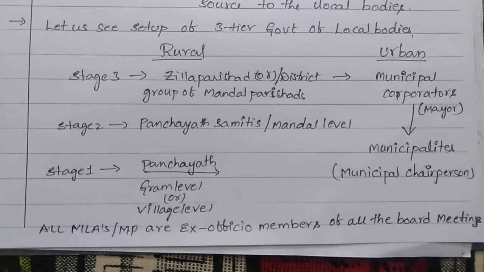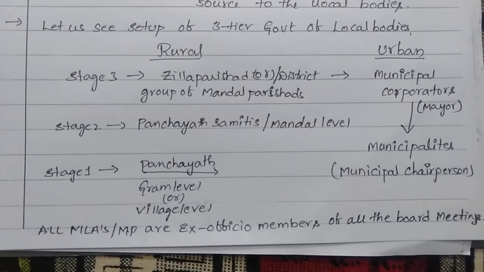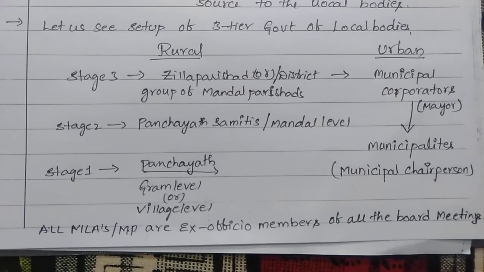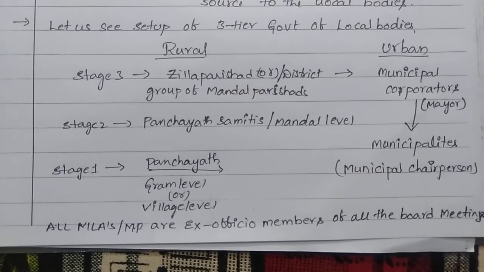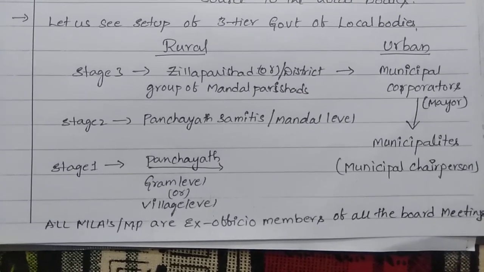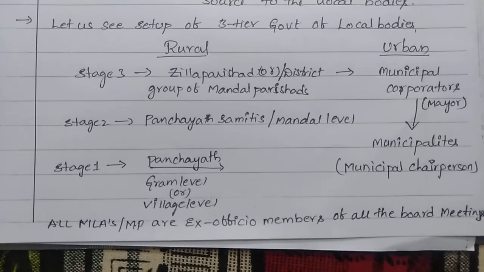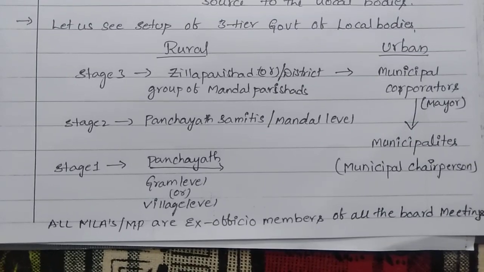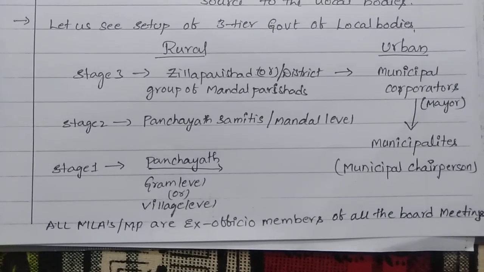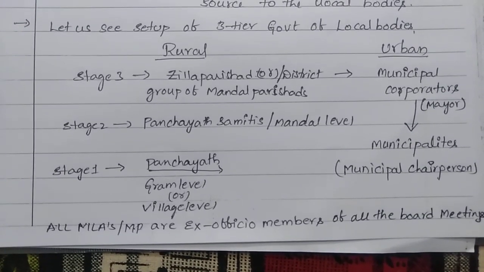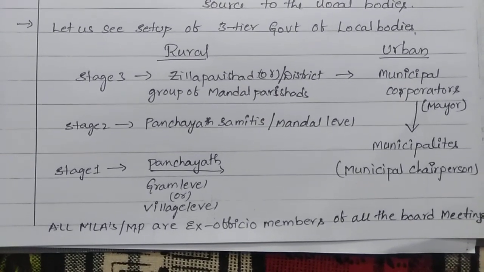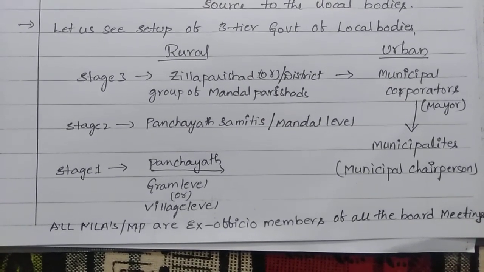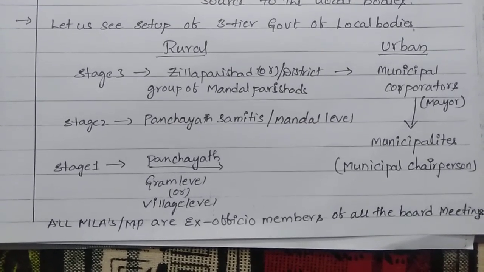The head of the municipal corporation is the mayor, and the head of the municipalities is the municipal chairperson. In a municipal corporation, the area is divided into divisions. Each division will have a corporator, and all the corporators combined will select one mayor. In the municipalities, every ward will have one councillor, and all the councillors combined together will select one municipal chairperson.